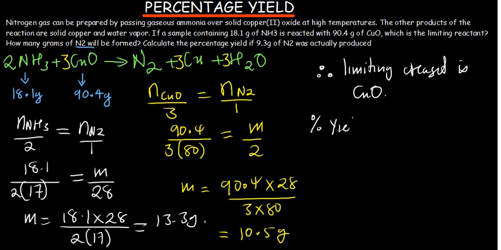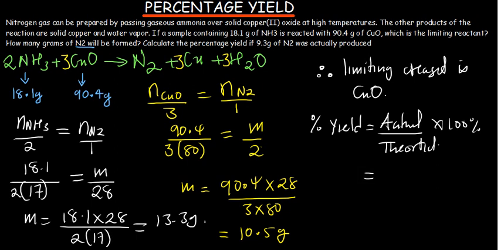So therefore percentage yield is just going to be equal to actual yield over theoretical yield multiplied by 100. The actual yield is the one that is given, 9.3.